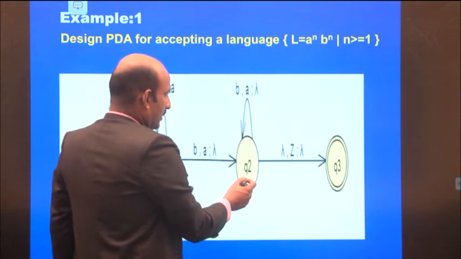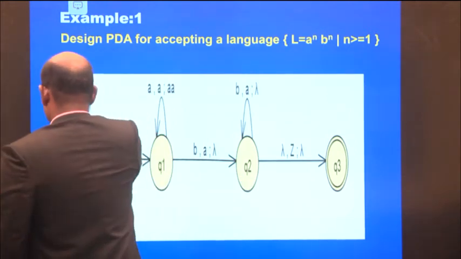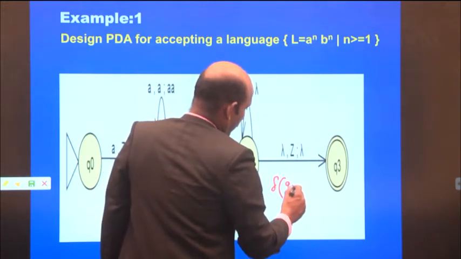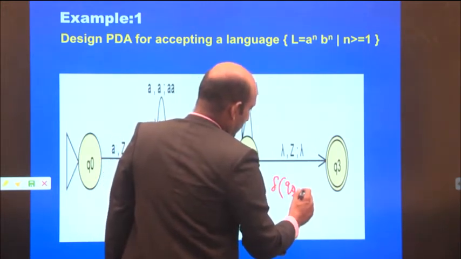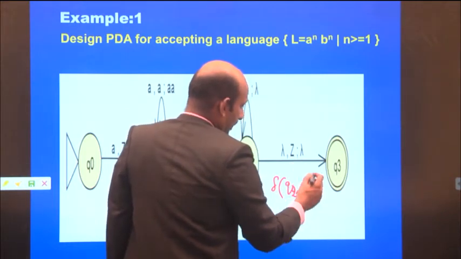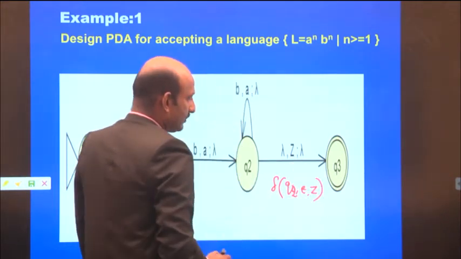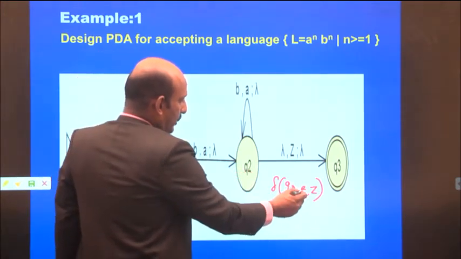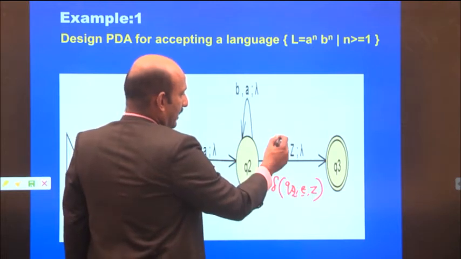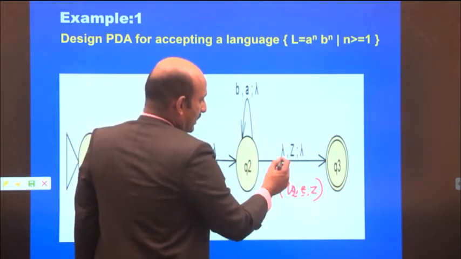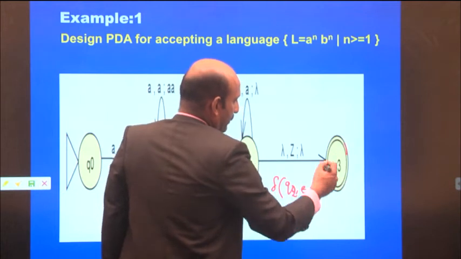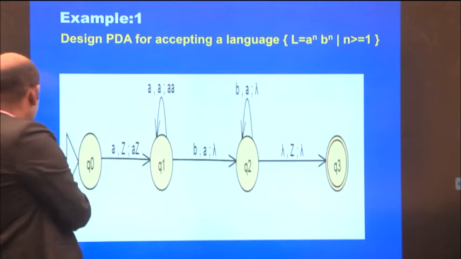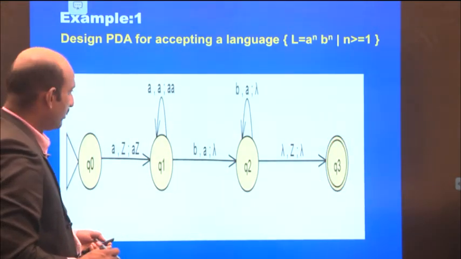Delta of Q2 comma epsilon and stack symbol Z. So at Q2, if the input is epsilon, epsilon meaning lambda here, for Z it goes to state Q3. Q3 is the final state. We'll see here.